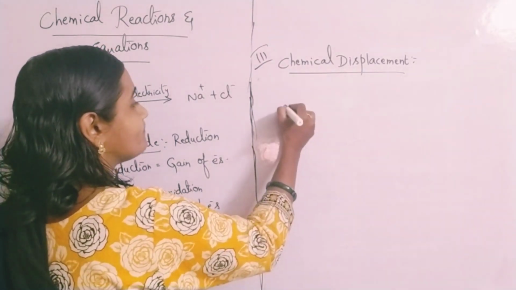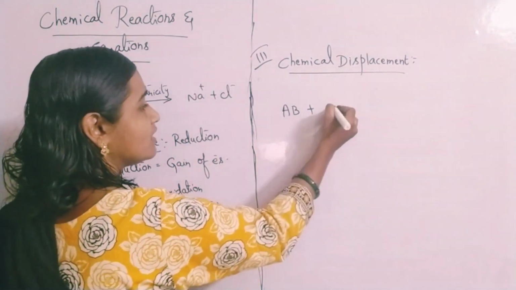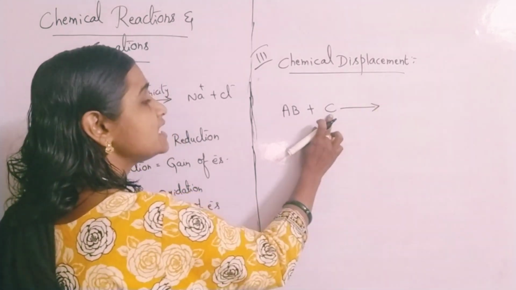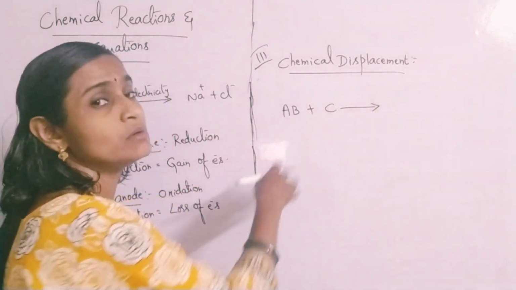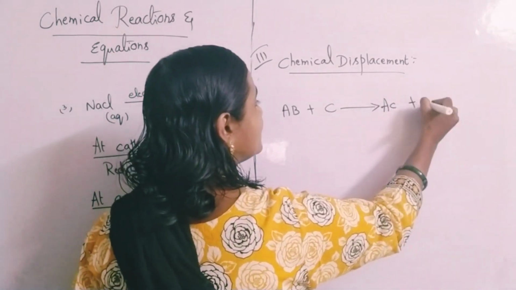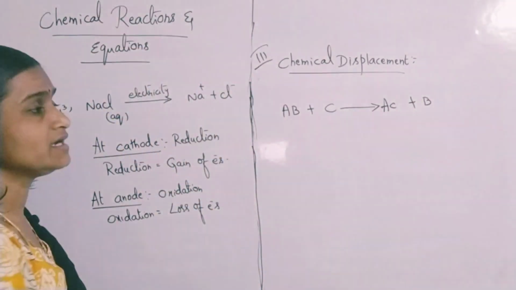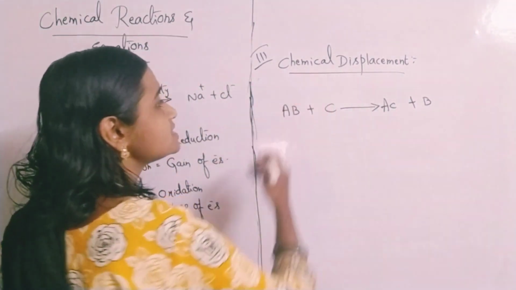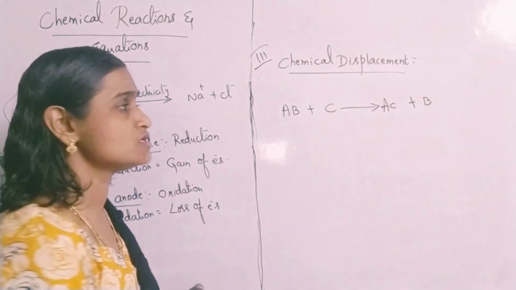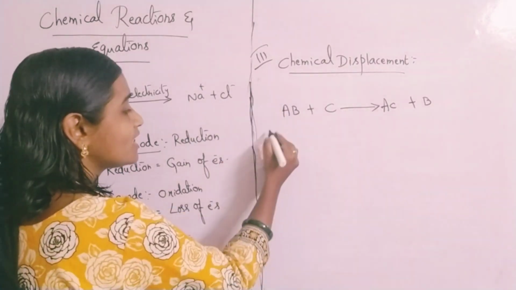Like AB together they are there in the compound, and they are reacting with another substance C. This C is replacing the place of B, and A and C are forming a new compound, and B gets displaced out, okay. B gets separated out. This process you call it as substitution, okay, or chemical displacement reactions, okay. So generally what happens?